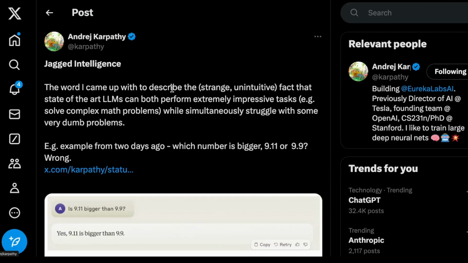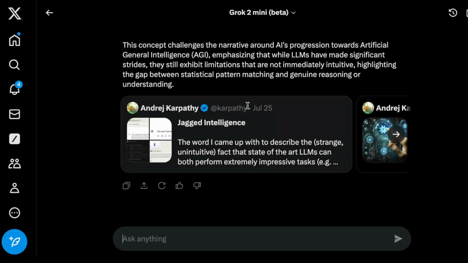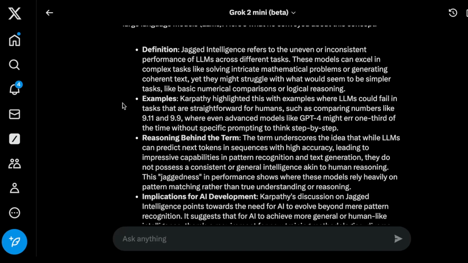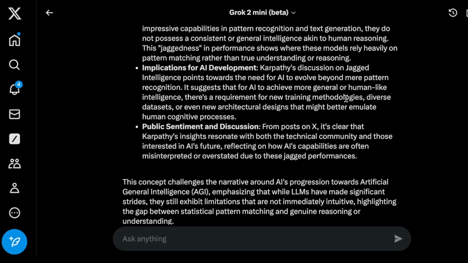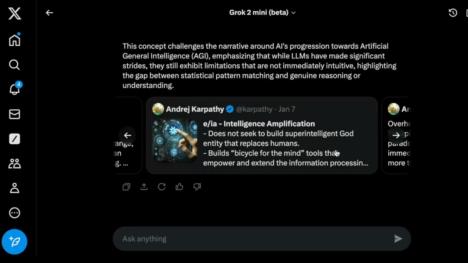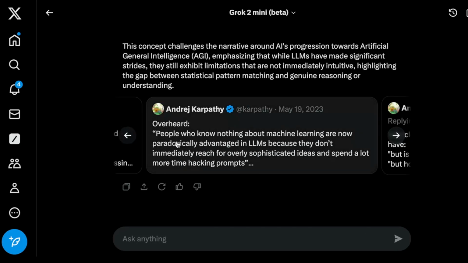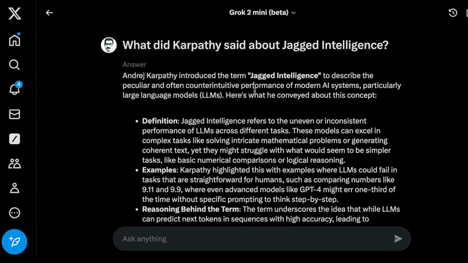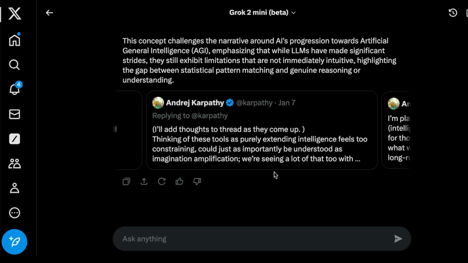That's really powerful because I do use Google search to search for X posts. And now I don't need to do that anymore. I just go here and I ask. And the beautiful thing is it gives me a summary of what I was referring to just to make sure that it's the right information that I was looking for. And it gives me some other related posts apparently as well. So that's really nice because maybe Karpathy is talking about some other related stuff previously. It's just going to give me those. Really amazing. I really like this one. I'll actually give a like to this one.